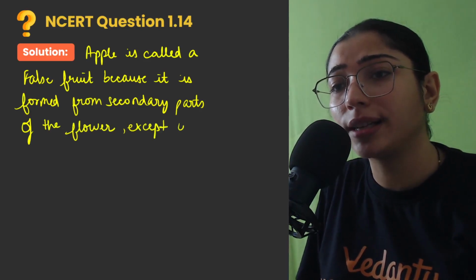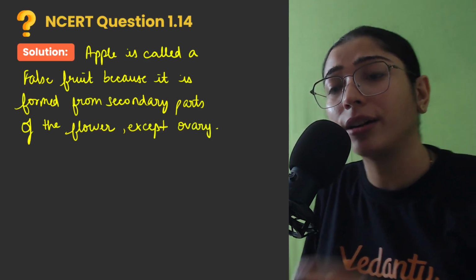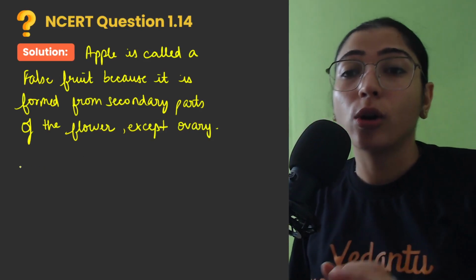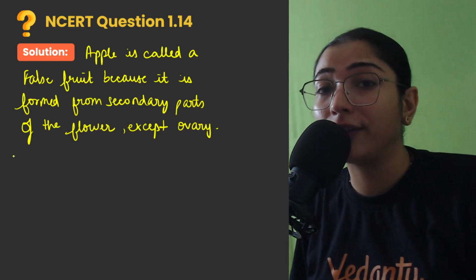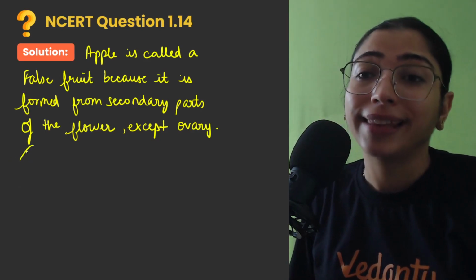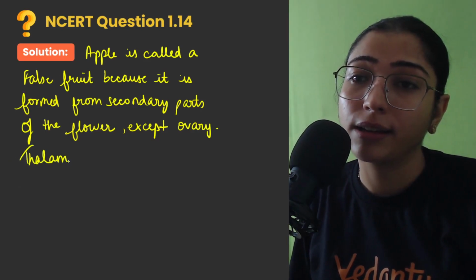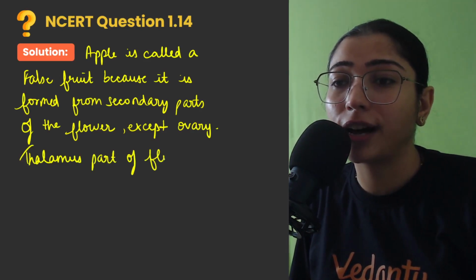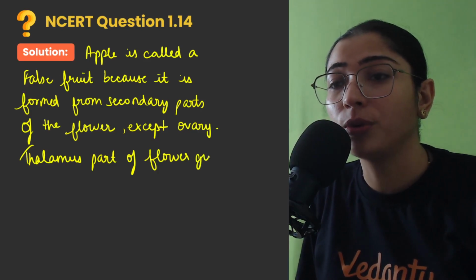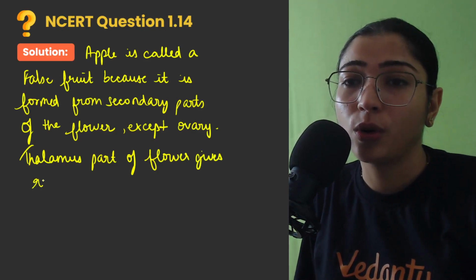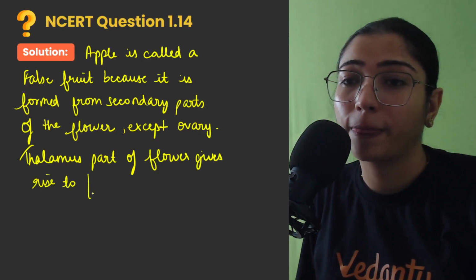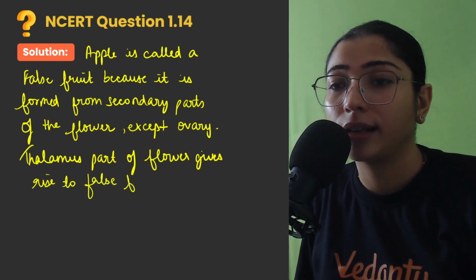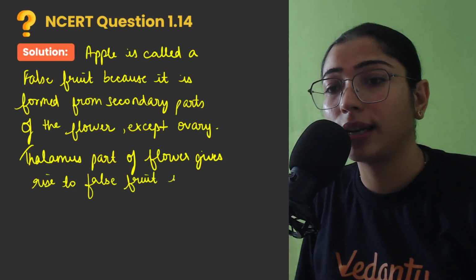Except ovary means it has been formed from parts except ovary, right? Also, which part of the flower develops into the fruit of apple? Thalamus part of the flower. Thalamus part of the flower gives rise to false fruit in apple.